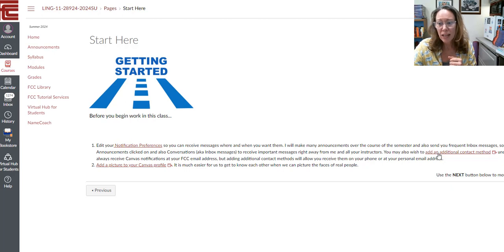You can also add a second email if you want to get the notifications on not only your Fresno City email, but also on your personal email. So you can add an extra email. You will be getting 2 of those though. You can also enter your phone number so that you can get a text message every time you get a notification. So I don't know if anyone's interested in that, but it's there for you.